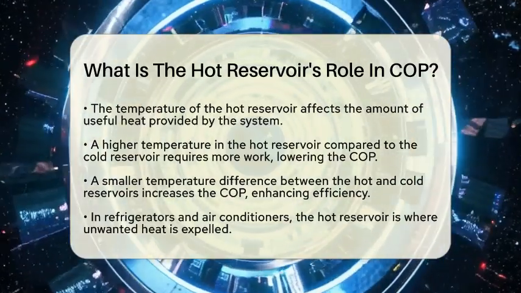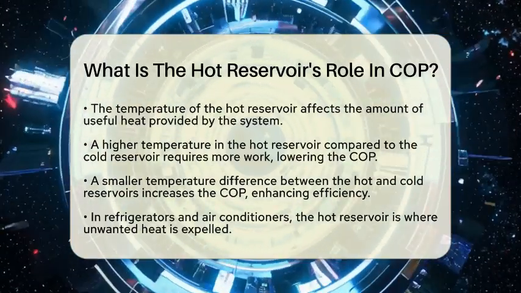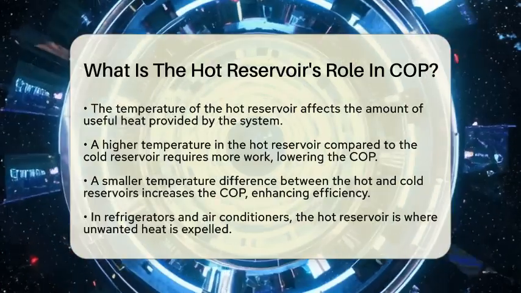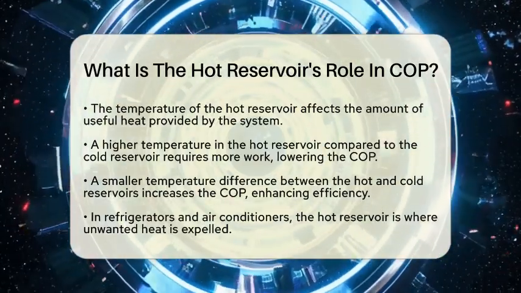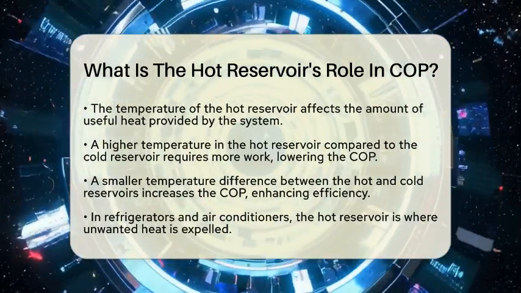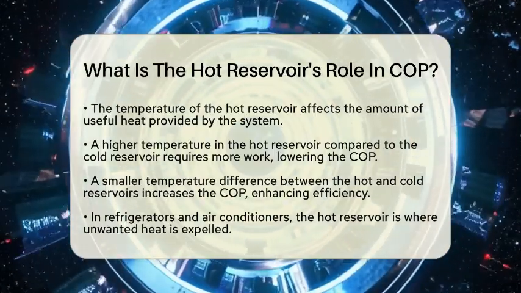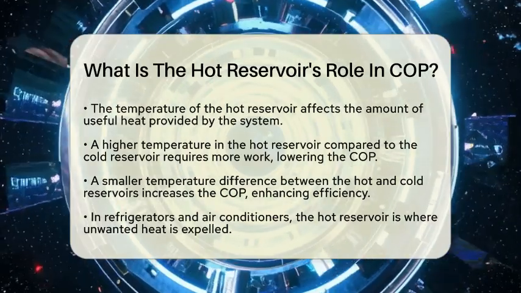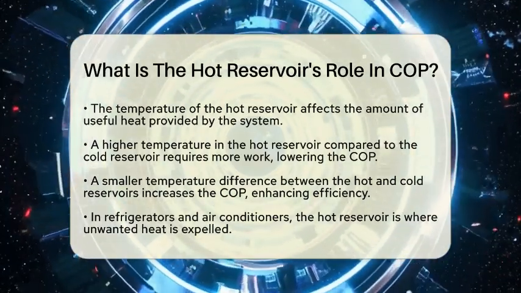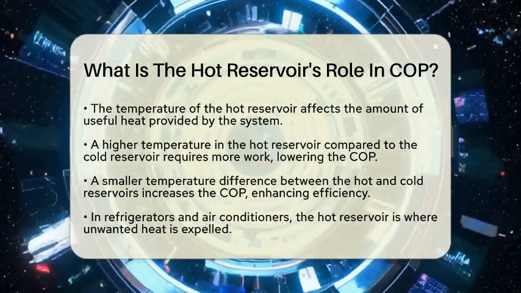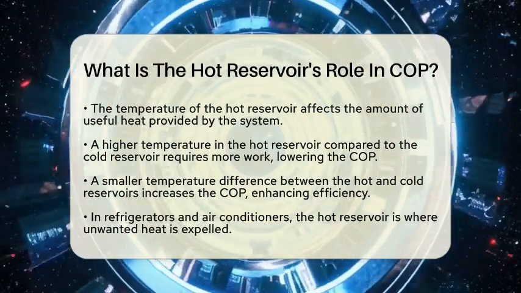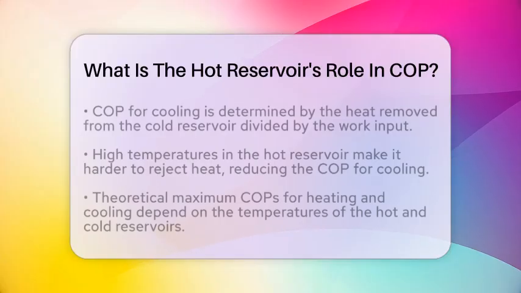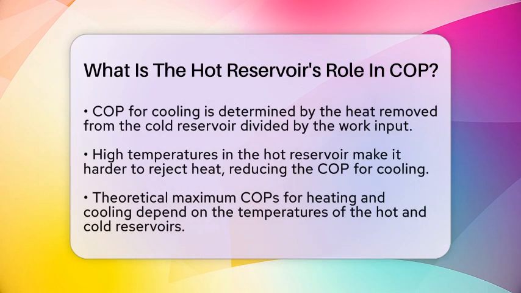For refrigerators and air conditioners, the hot reservoir is where unwanted heat is expelled. The COP for cooling is determined by the amount of heat removed from the cold reservoir divided by the work input. The temperature of the hot reservoir still matters here because the system needs to reject heat to it. If the hot reservoir temperature is high, it becomes more challenging to reject heat, which reduces the COP.